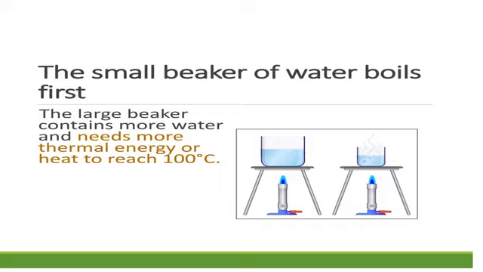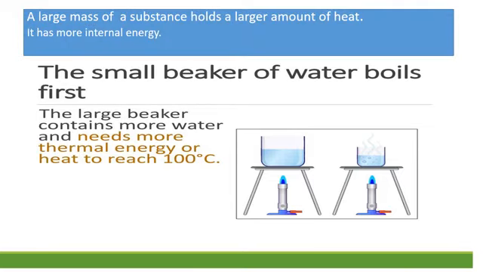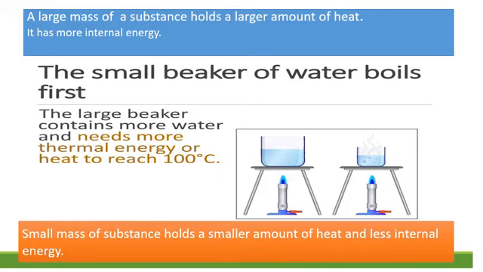So a large mass of a substance holds a larger amount of heat. It has more internal energy. A small mass of a substance holds a smaller amount of heat and less internal energy. Okay, so the large beaker contains more water and it needs more thermal energy or heat to reach 100 degrees Celsius.